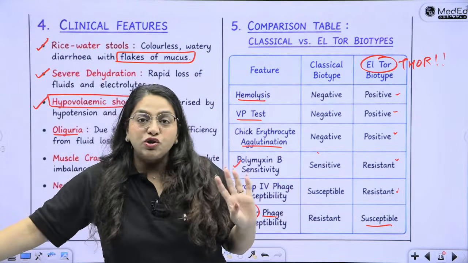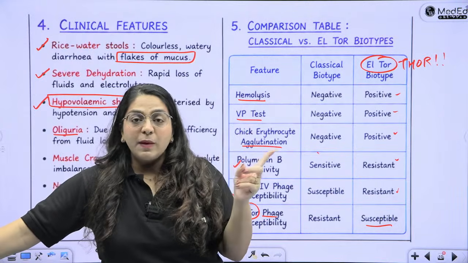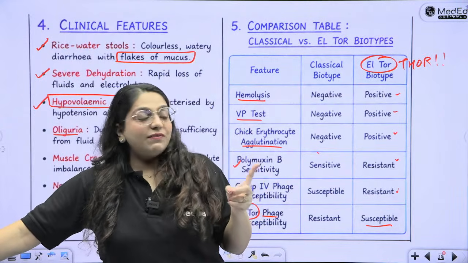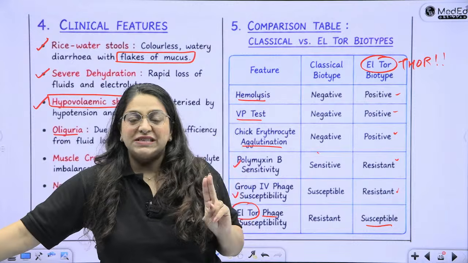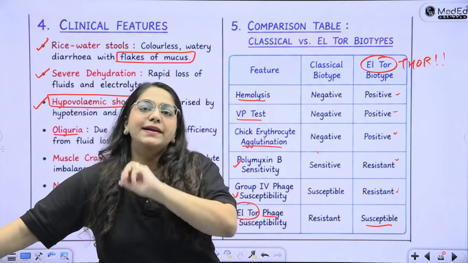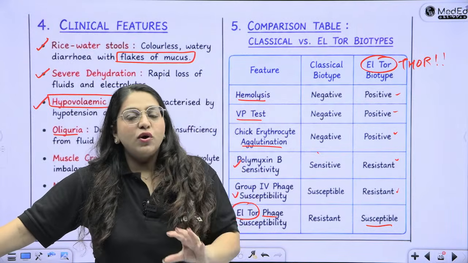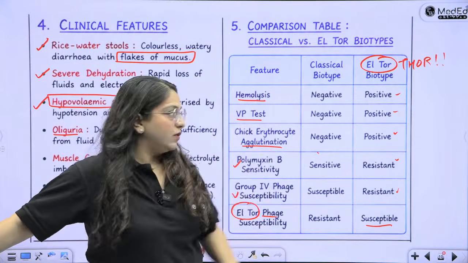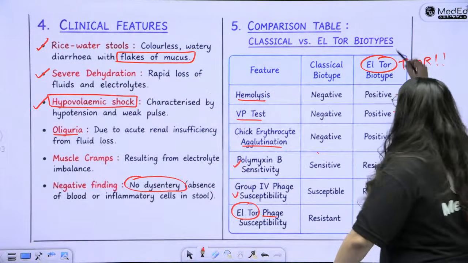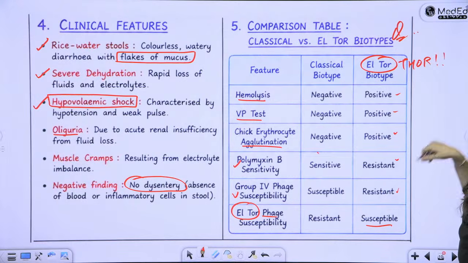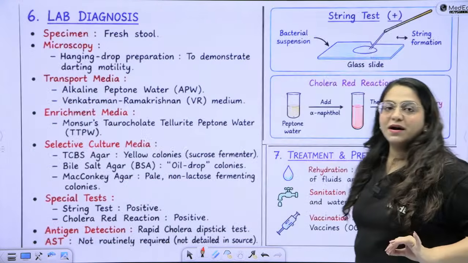So what will it destroy? It will destroy sheep RBCs leading to hemolysis. It will destroy and agglutinate chick erythrocytes. It will destroy the VP test also. So everything it is destroying, resistant and positive. Okay, that is El Tor biotype. Please, please, please draw this differences table to fetch excellent marks in exam.